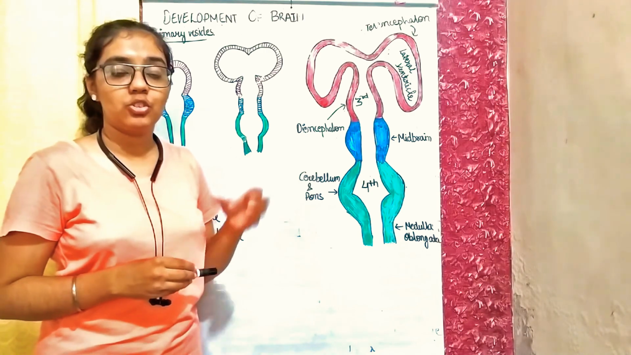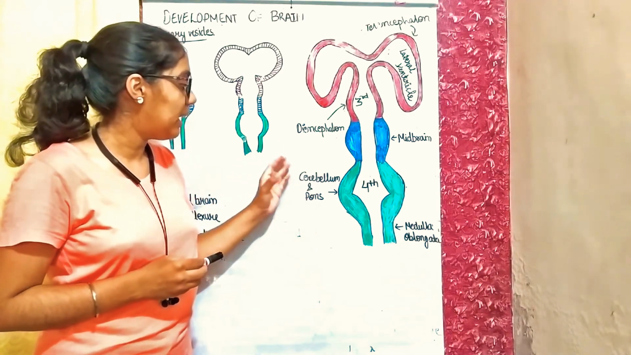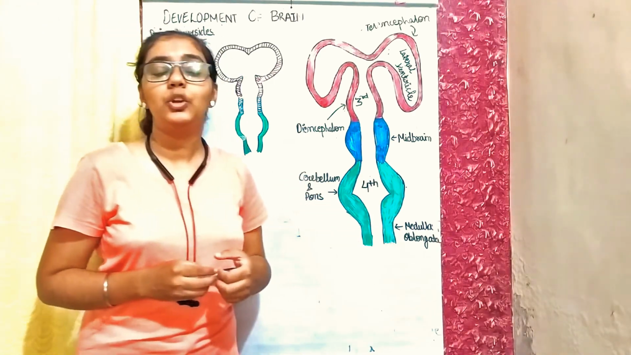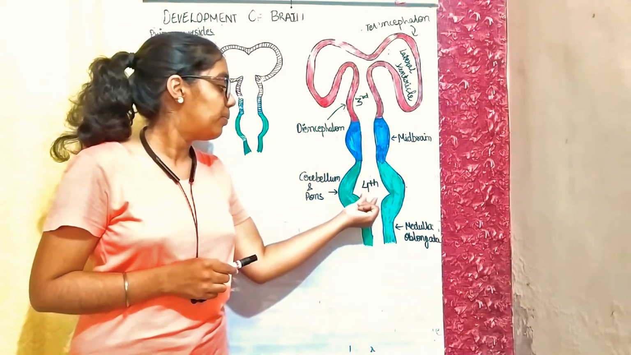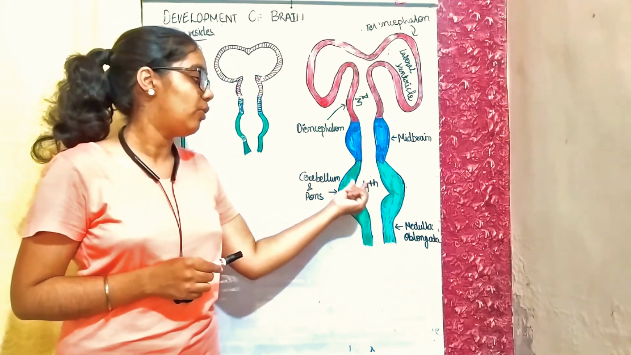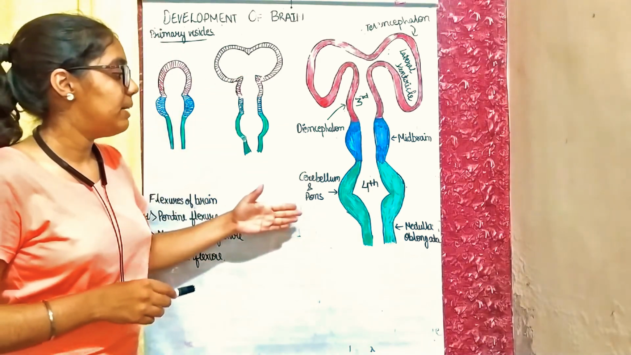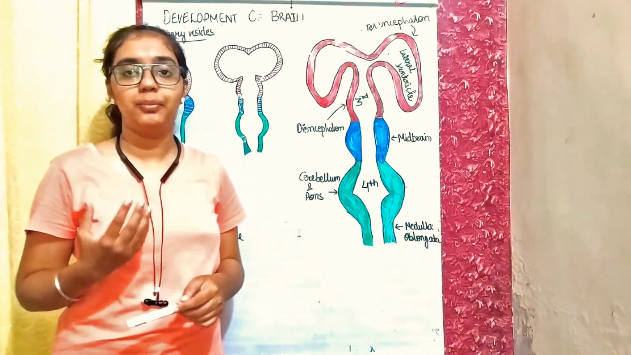From the hindbrain, that is rhombencephalon, one part develops into the cerebellum and pons, and the other into the medulla oblongata. In the cerebellum and the pons, a diamond-shaped structure is formed, which is known as the fourth ventricle. So this is the basics about the development of the brain.